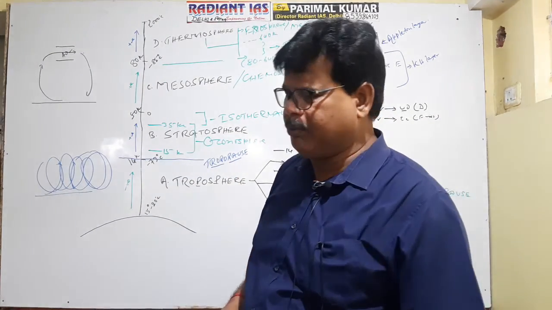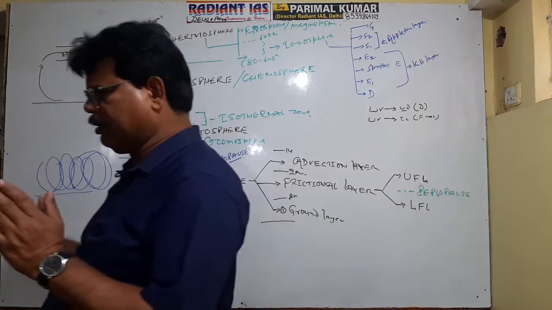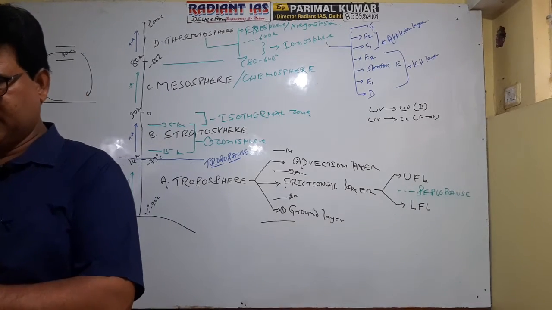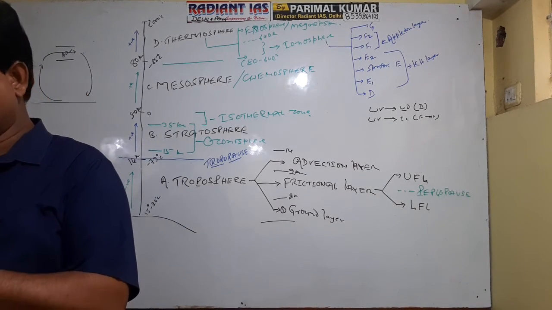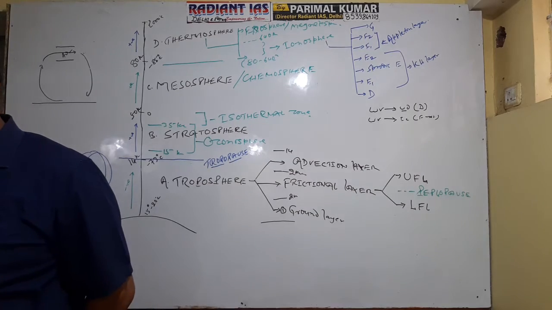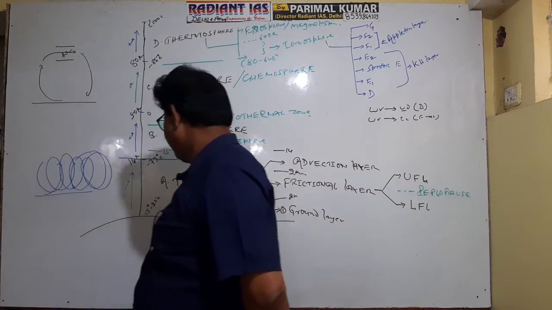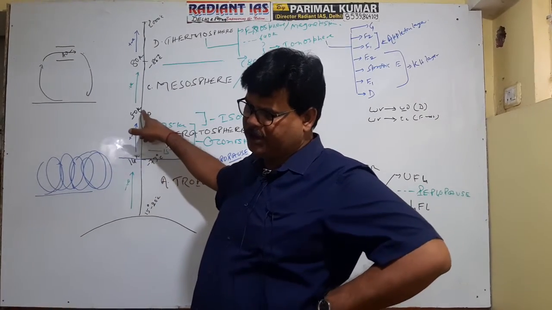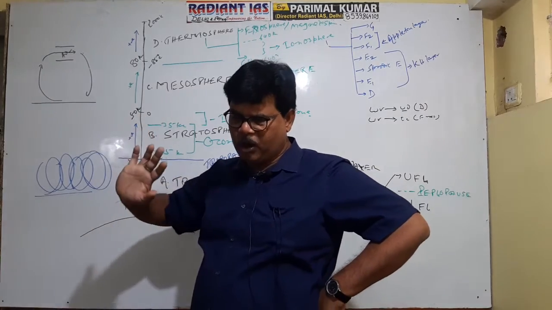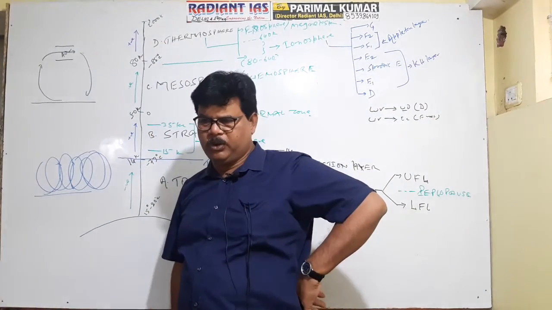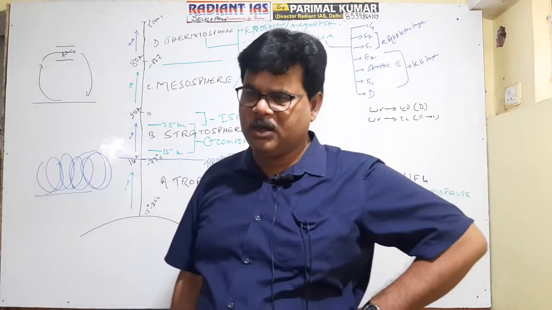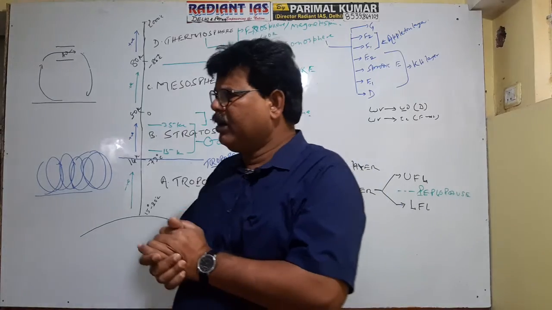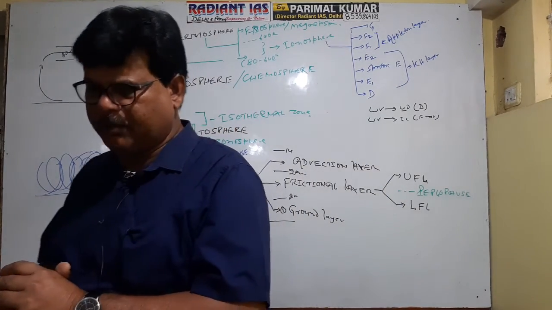In some books they give the name of the second zone as the isothermal zone, but this is a wrong concept. Isothermal means the temperature should be the same, but in the lower part of the stratosphere the temperature is minus 73 degrees Celsius, and it increases up to 0 degrees Celsius in the upper part. It means the temperature does not remain the same, right? That's why you cannot call the entire zone the isothermal zone. The stratosphere is characterized by different layers having different thermal character.